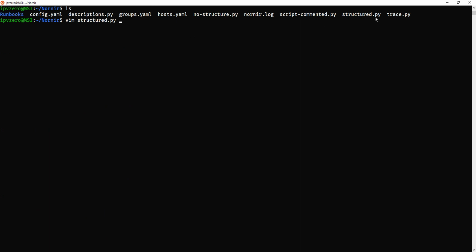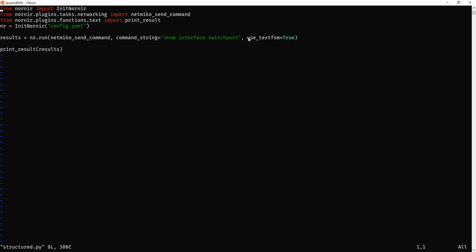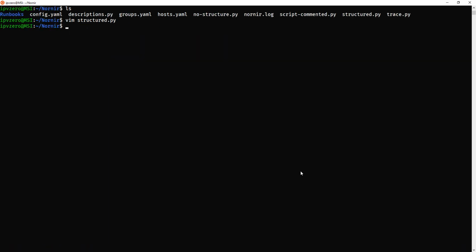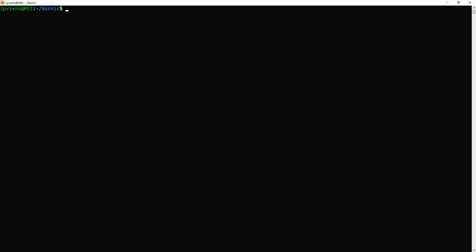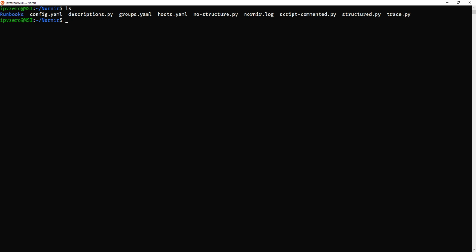So if we do vim structured, we're now using TextFSM equals true. That's instructing Nornir to use Netmiko and use the TextFSM NTC network-to-code templates to pull back the information, put it through the template, and give it to us in this structured format. So let's look at that now. Let's deploy the script which is going to return structured data via the use of TextFSM. So we'll do python3 structured.